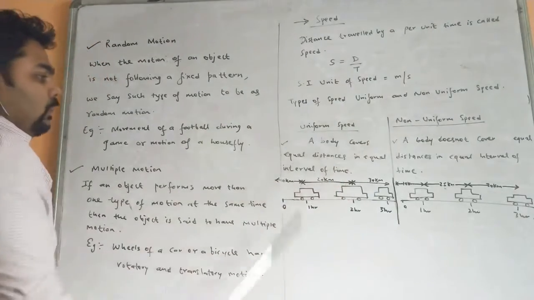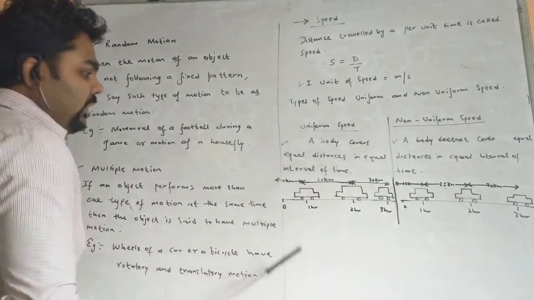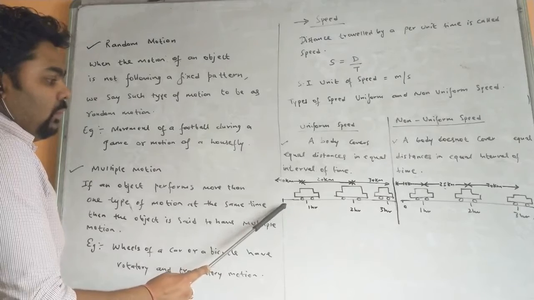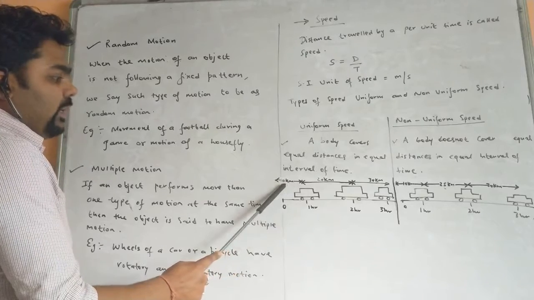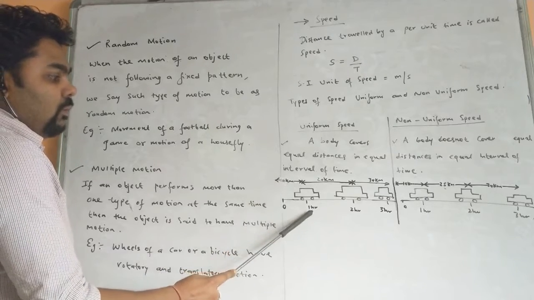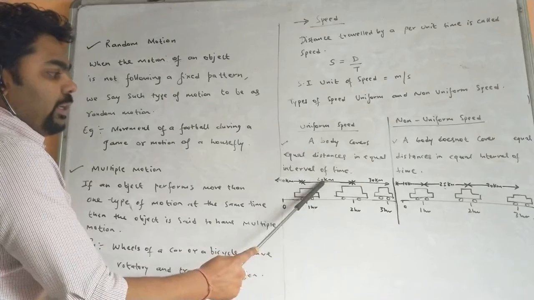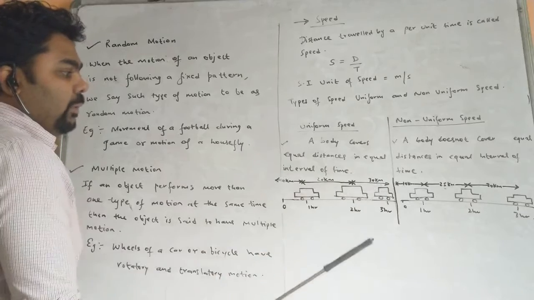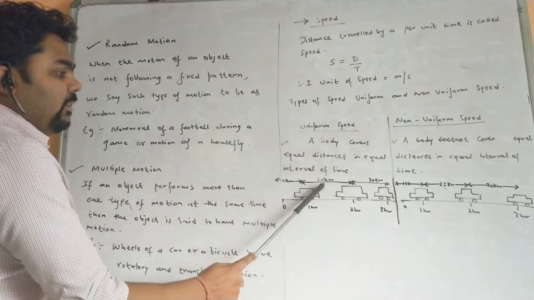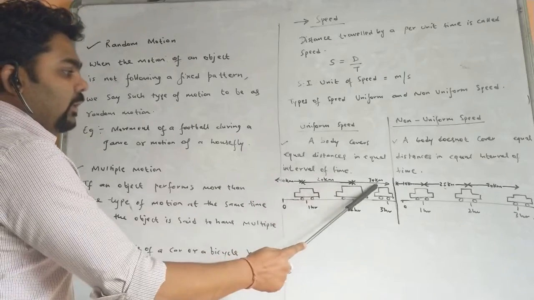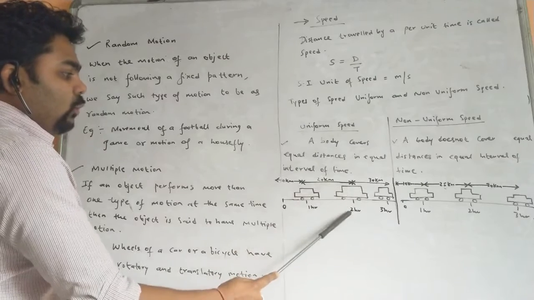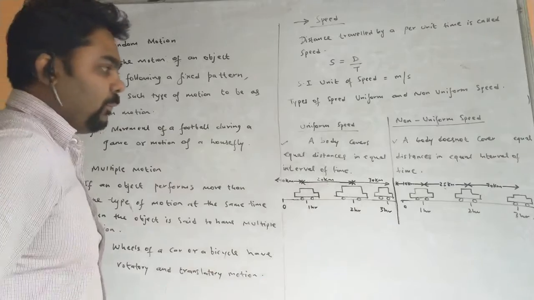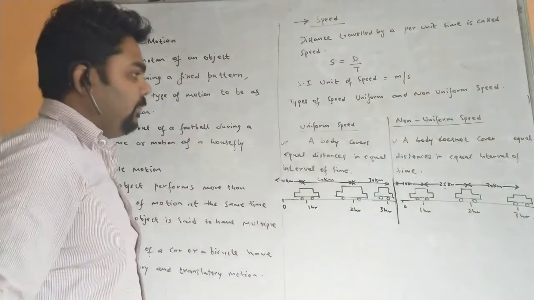You see in a diagram now. This is an example. See, the car is starting from rest, that is 0 to 1 hour. It has covered how much? 10 kilometers. From 1 hour to 2 hour, it has covered 20 kilometers, and from 2 hour to 3 hour, it has covered 30 kilometers. See, the increase in distance is 10 kilometers, again 10 kilometers. Time is 1 hour, 2 hour, 3 hour. That means equal distance in equal intervals of time. Okay, so that is why it is called uniform speed.